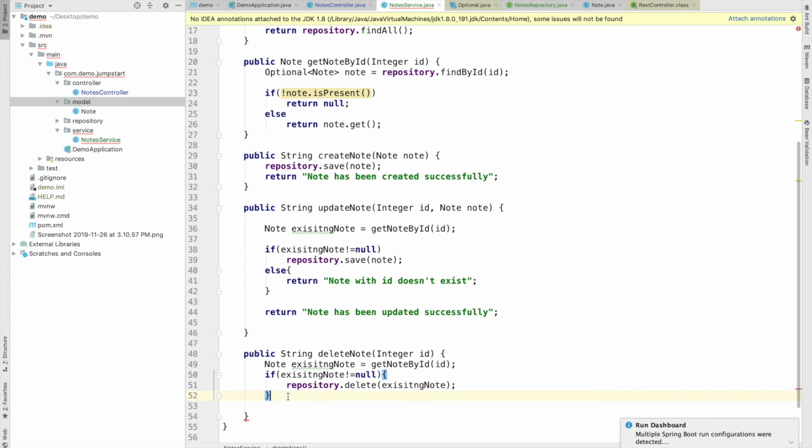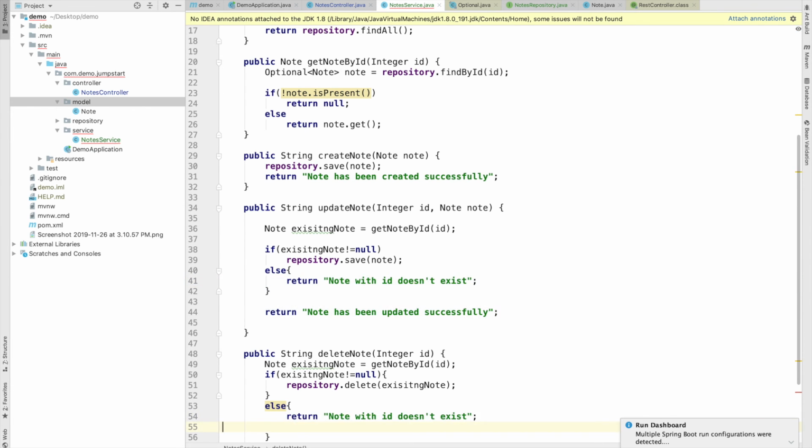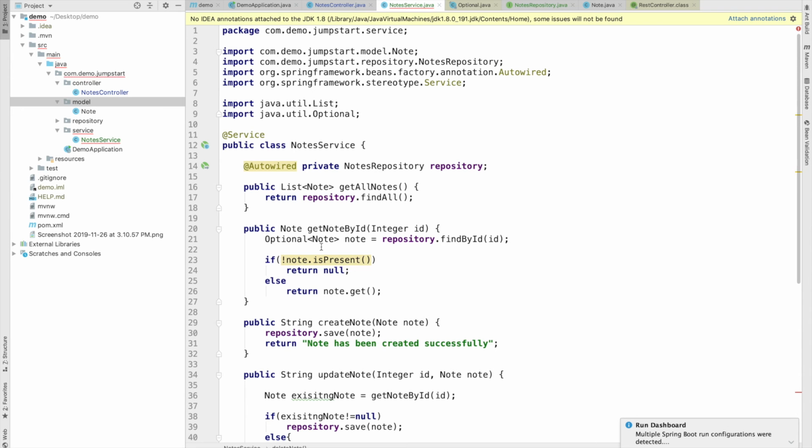Simple as it is. Else the same condition, node with id doesn't exist. So all of our service methods have been created.